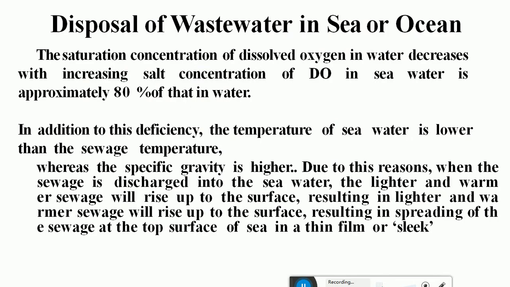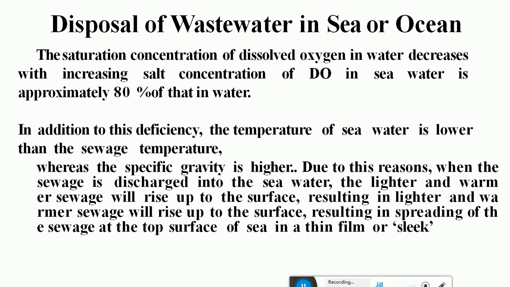Now the next part is about the disposal of wastewater into sea or ocean. In the previous sessions we have seen what is going to happen in case of the discharge of wastewater in the rivers and streams, and also in the ponds and lakes, that is eutrophication and all. So what is the thing when you discharge wastewater into sea or ocean?